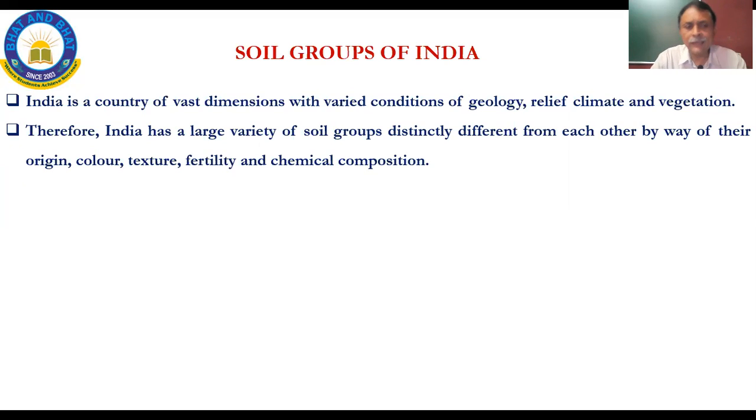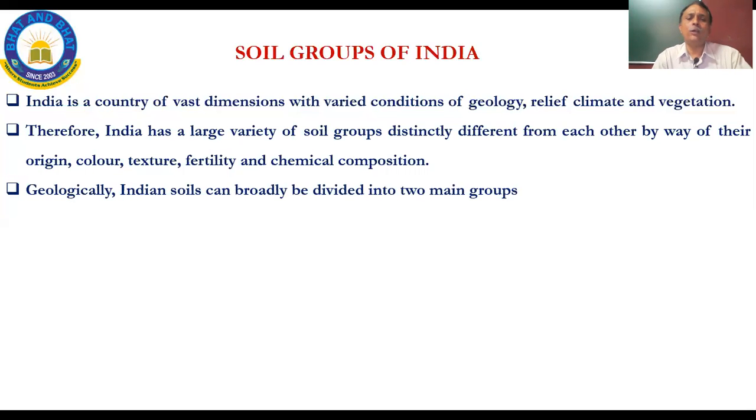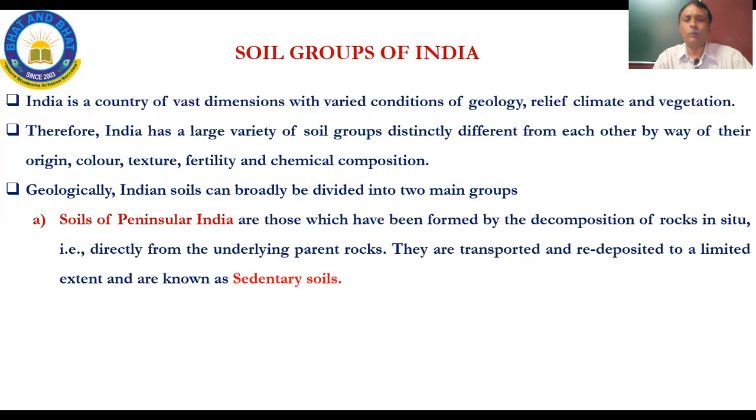Okay, soil groups. India is a vast country of vast dimensions with varied conditions of geology, relief, climate and vegetation. Therefore, India has a large variety of soil groups distinctly different from each other by way of their origin, color, texture, fertility and chemical composition. But geologically, it is just divided into 2 main groups. Indian soil can be broadly divided into 2 main groups.